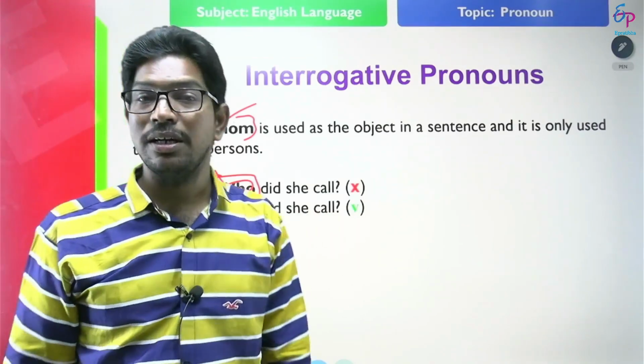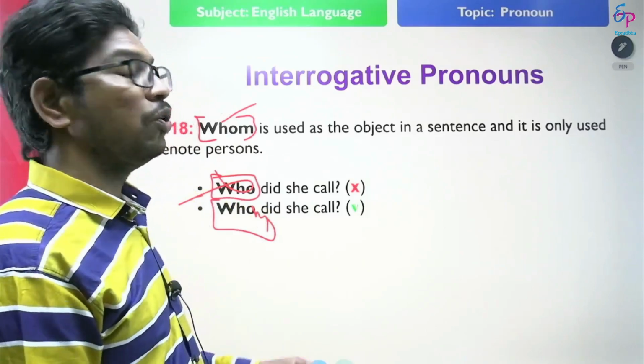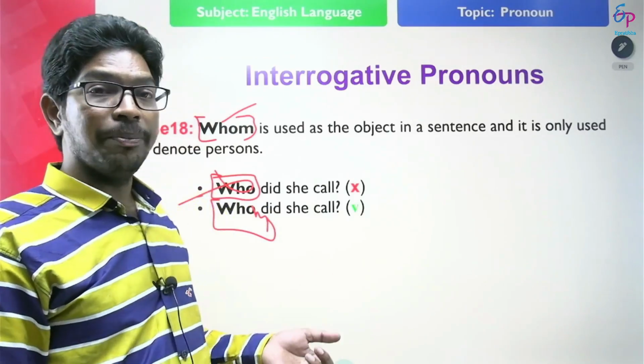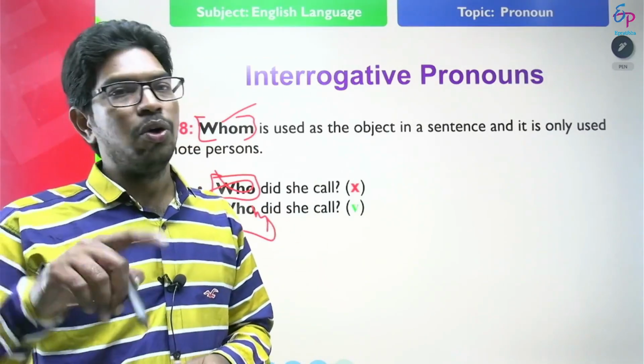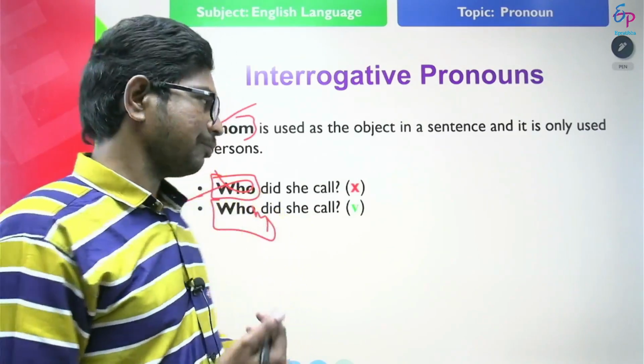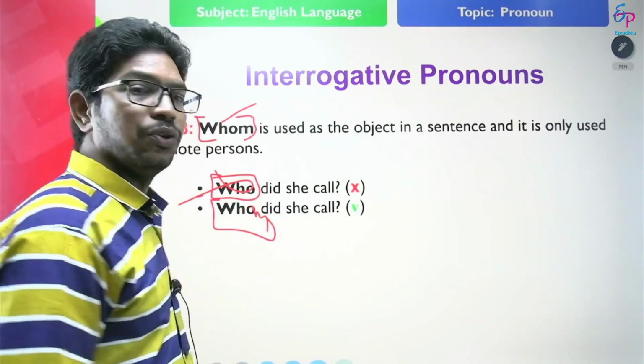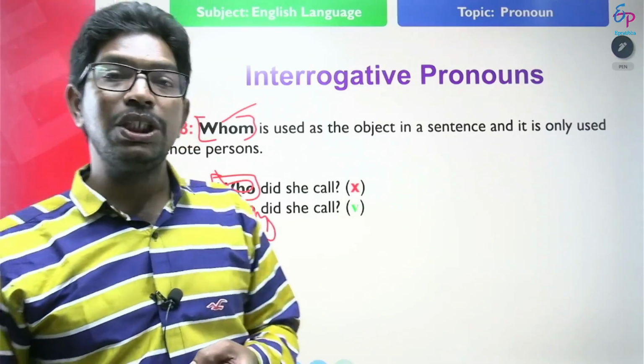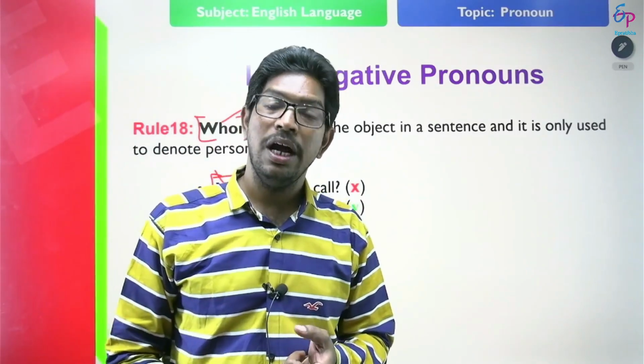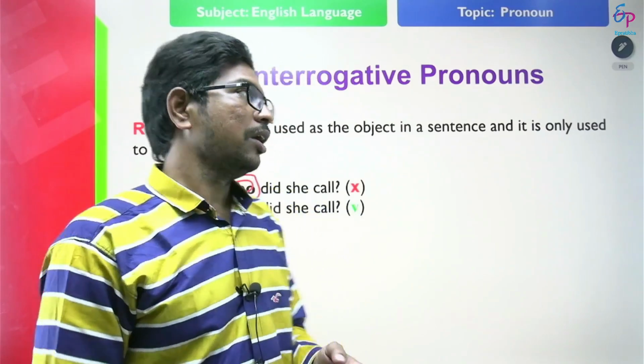Whom did she call is correct, because who cannot be used as the object. Only whom is used as the object. Next, the interrogative pronoun which is used for only things and selections.